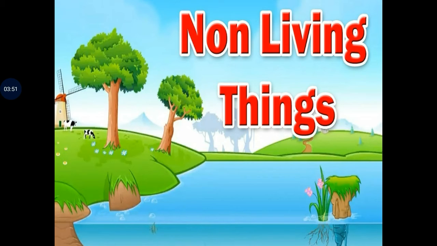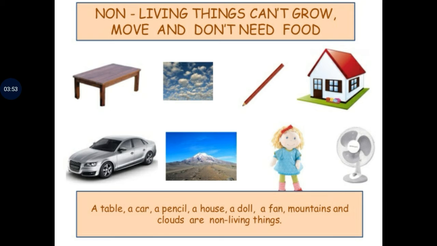Now let us talk about the non-living things. Non-living things cannot grow, cannot move, and they don't need food. For example, a table, a car, a pencil, a house, doll, fan, mountains, clouds, these all are non-living things. They will not grow, they will not move, and they don't need food.